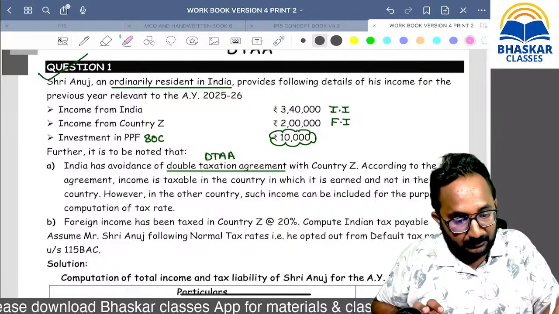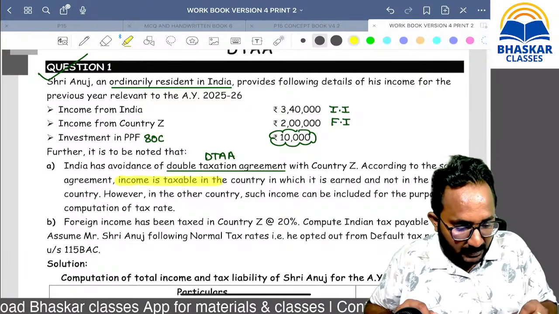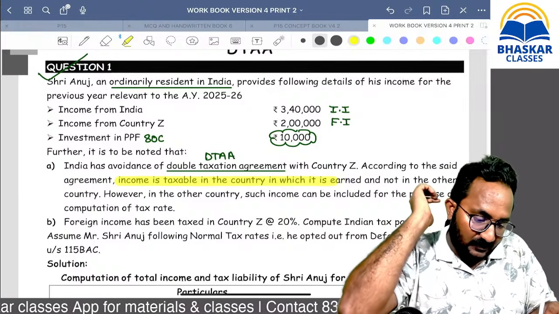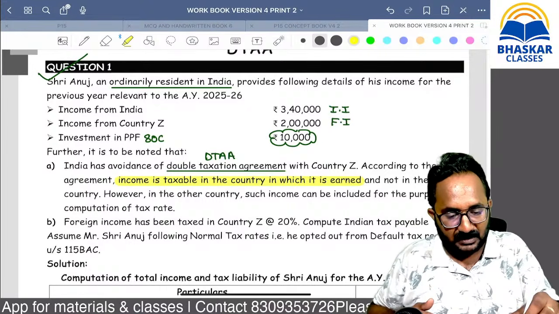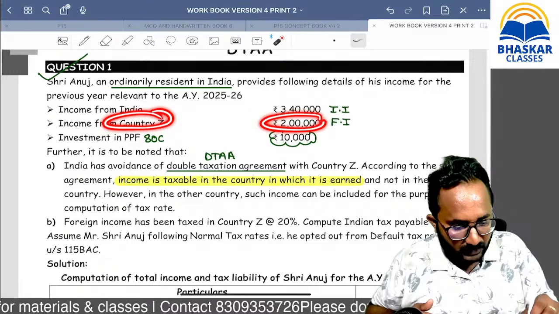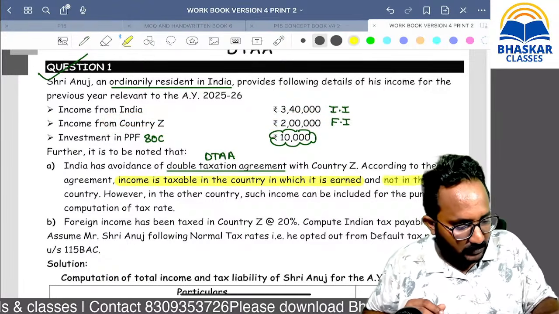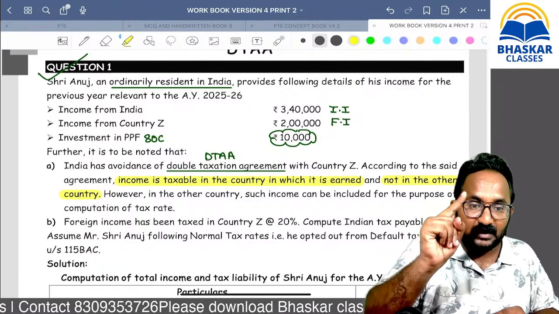According to that agreement, what is the line? Please check it out. Income is taxable in the country in which it is earned. That means whenever you are earning that income in country Jet, that amount is taxed there, not in the other country. That means not in India. However, this line is very important.